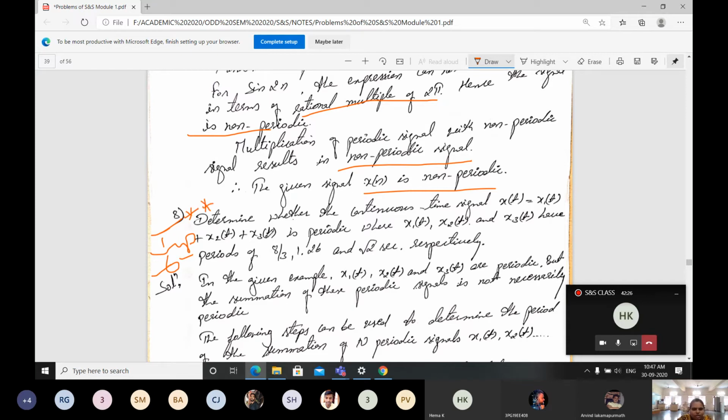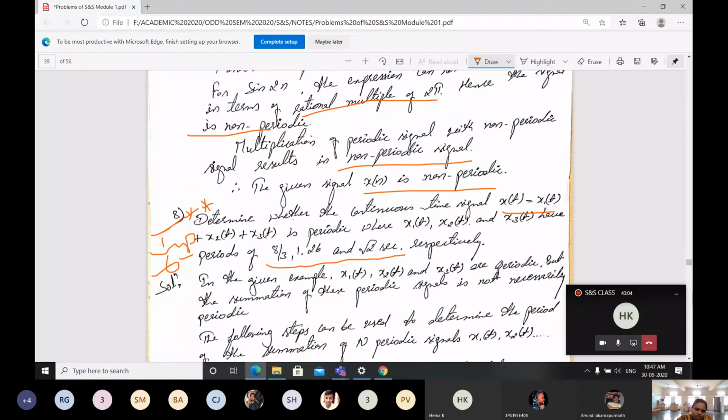The first problem is: determine whether the continuous time signal x of t, which is x1 of t plus x2 of t plus x3 of t, is periodic. Observe here, the x of t signal consists of 3 signals, x1, x2 and x3, and x1 of t, x2 of t, x3 of t have periods of 8 by 3, 1.26 and square root of 2 seconds respectively.